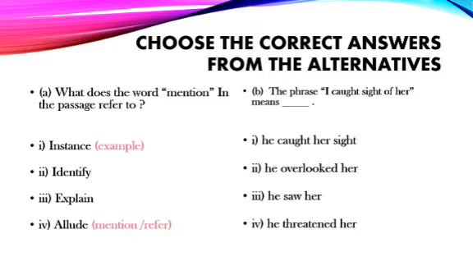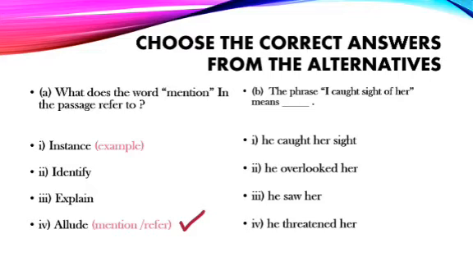So let us check what the options are. Number 1, instance, identify, explain, allude. Instance means example, explain means describing, allude means mention or refer, and I think we have found the answer. Allude is the correct one.